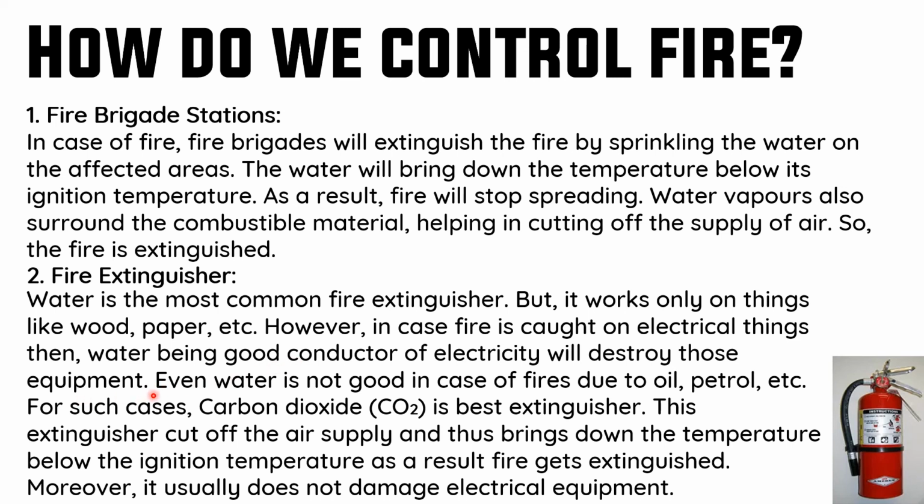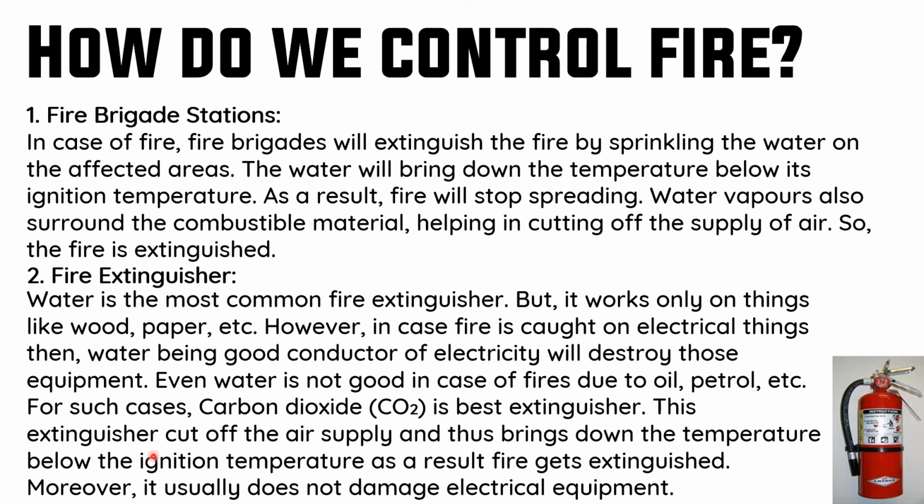So what will we do in such a case? Even water is not good in case of fires due to oil, petrol, etc. For such cases, carbon dioxide is the best extinguisher. Oxygen helps the burning, and carbon dioxide puts off the fire.